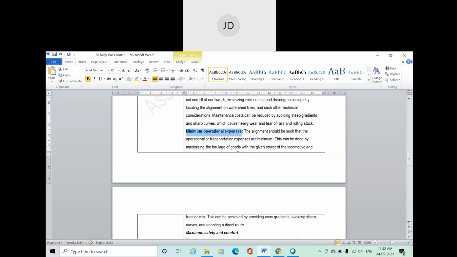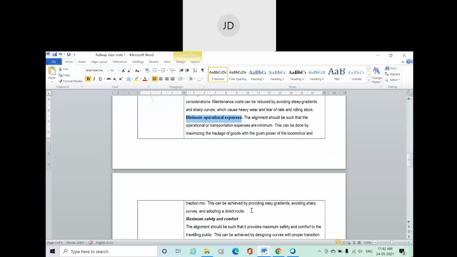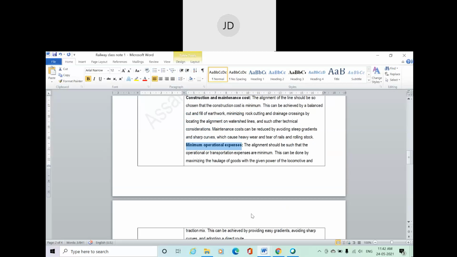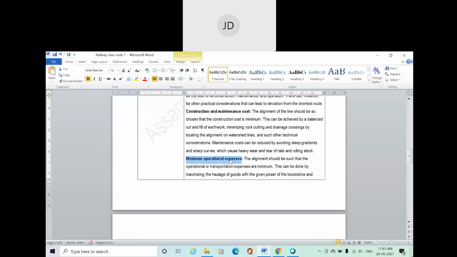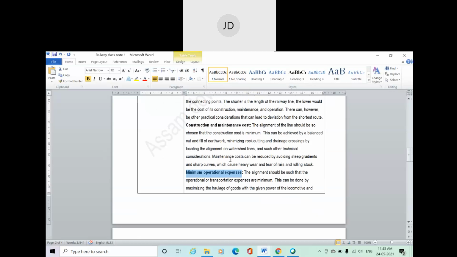This can be done by maximizing the haulage of goods with the given power of the locomotive and tractive effort. This can be achieved by providing easy gradient, avoiding sharp curves, and adopting direct route. That means the operational expenses, indirectly or directly, depend on the alignment.